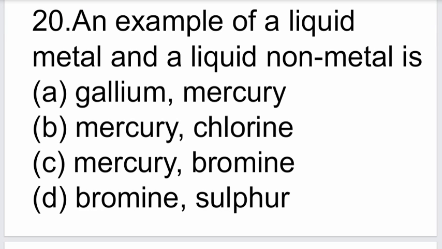The next question. An example of a liquid metal and a liquid non-metal is: gallium, mercury; mercury, chlorine; mercury, bromine; and bromine, sulfur. The correct answer is mercury, bromine.